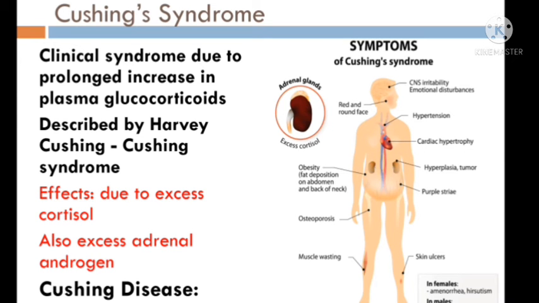Now, another terminology where you may get confused is Cushing's disease. Cushing's disease is Cushing syndrome due to an increase in the anterior pituitary hormone ACTH. So, when ACTH secretion increases, which in turn increases secretion of glucocorticoid, that is known as Cushing's disease.